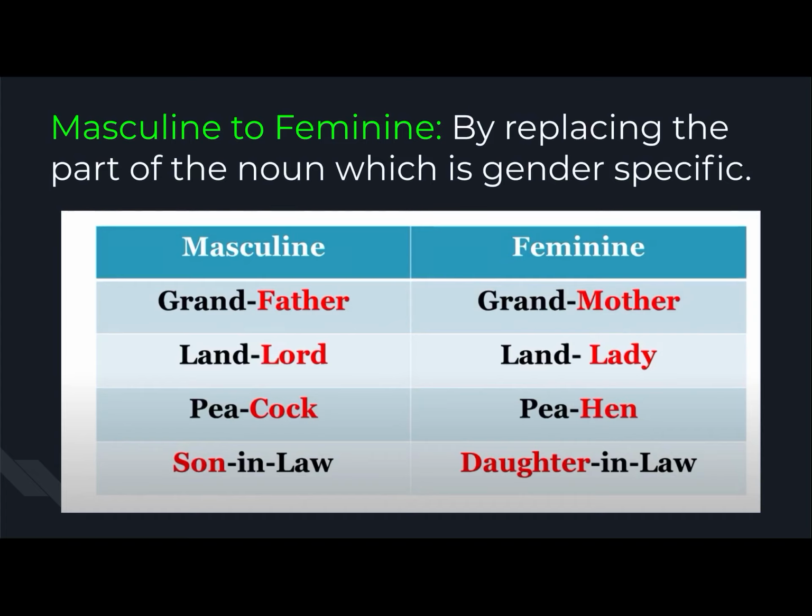Now some masculine genders can be changed into feminine gender. How? By replacing the part of the noun which is gender specific. Now masculine is grandfather. Now the father written in red is completely changed by writing mother. So grandfather, grandmother. Masculine is landlord and the feminine is landlady. Peacock, peahen. Son-in-law, daughter-in-law. So in this way also we can change masculine genders to feminine gender.